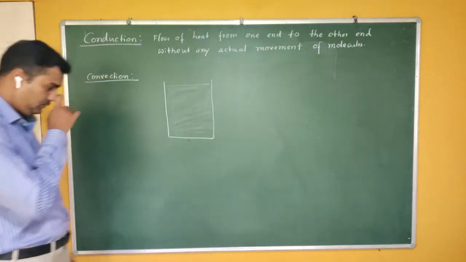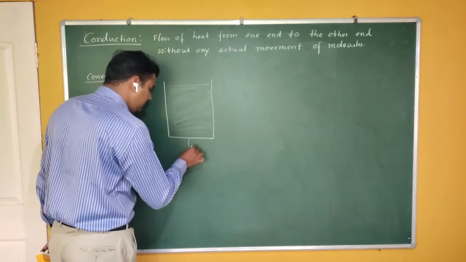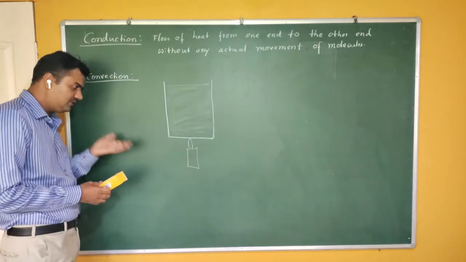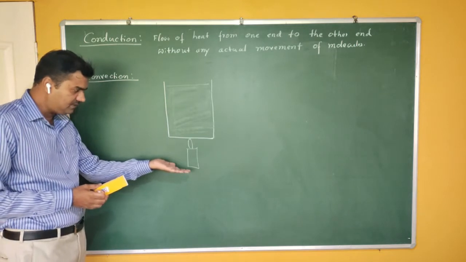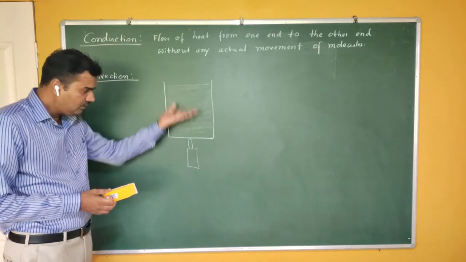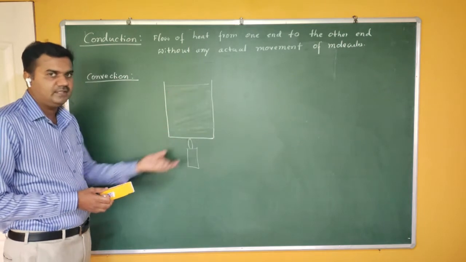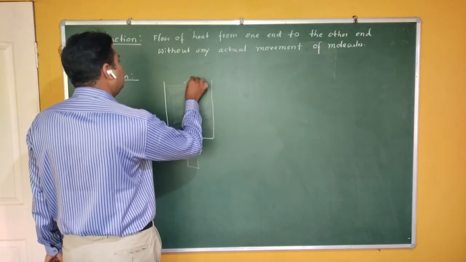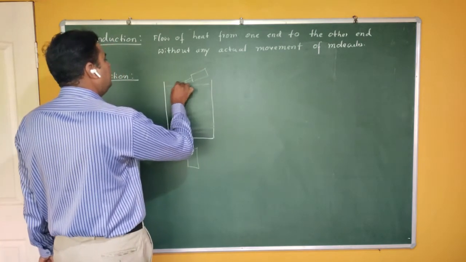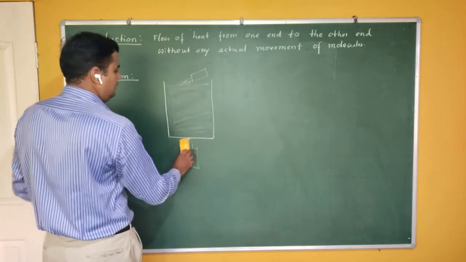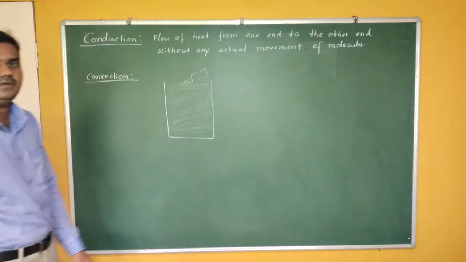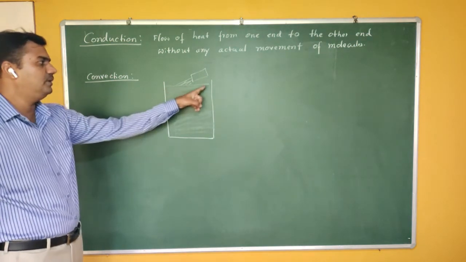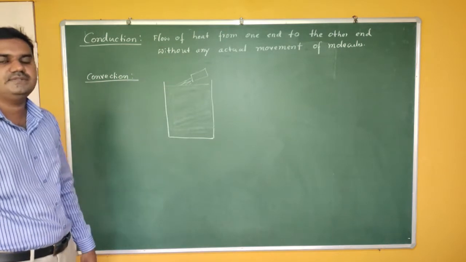Now see here, usually we supply heat to the bottom of the container, as you know. Some gas flame is there, whatever it may be, we supply heat energy to the bottom of a vessel or container. Let me assume that I supply some heat to the top layer of the liquid. Then what happens? After some time you can see that the top layer of the water is boiling.